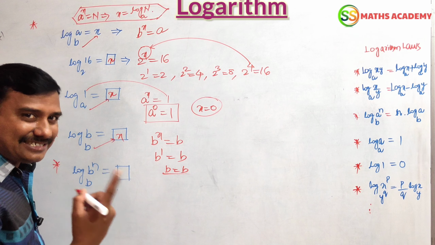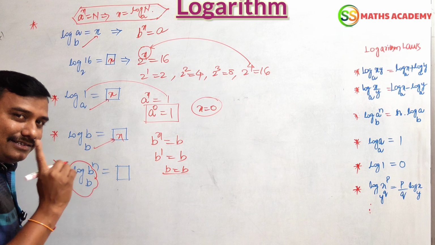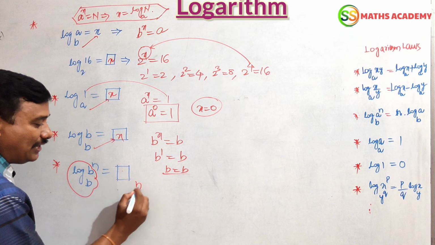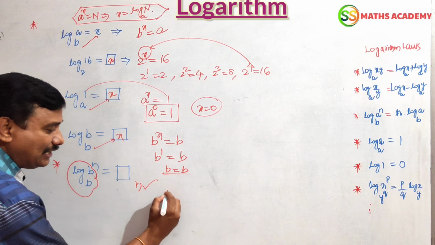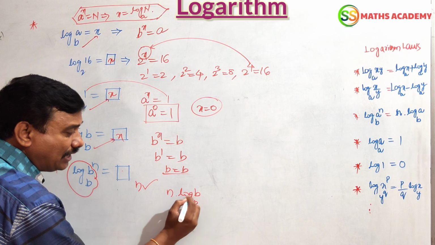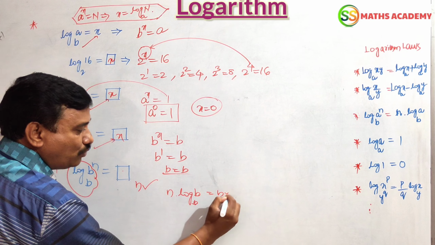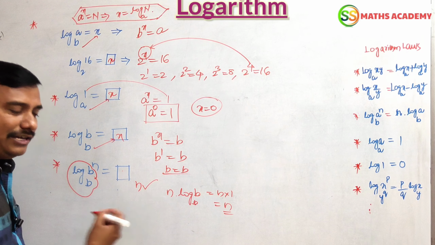Now this is the value, tell me. Simple, we can guess it. Yes, you are right, n only. The answer is n only. How will it be? Let us see. n comes to the front as a coefficient, times log b to the base b. Log b to the base b value is always 1. So n into 1 is nothing but n. Your answer will be n.